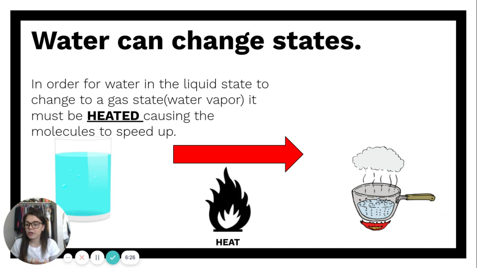In a liquid state, we know the molecules are moving, but they're not going crazy fast. And so by adding that heat, we allow those molecules to start speeding up even more, and they are able to form into gas, which is known as water vapor.